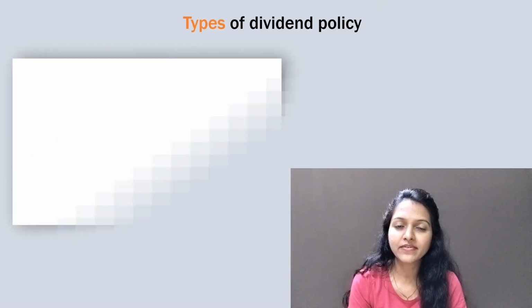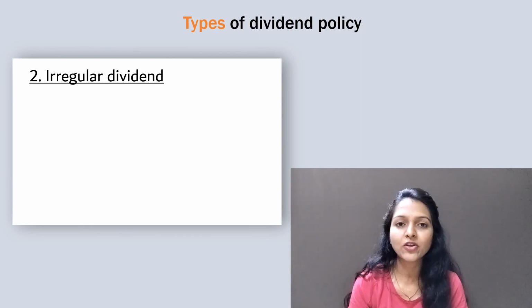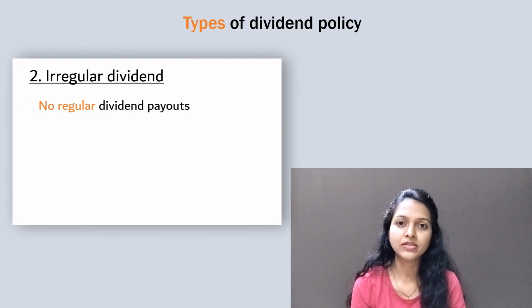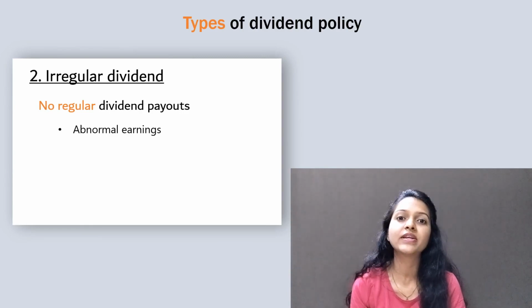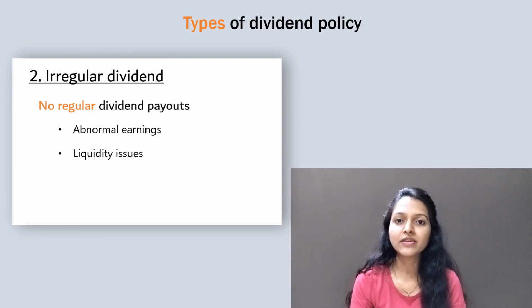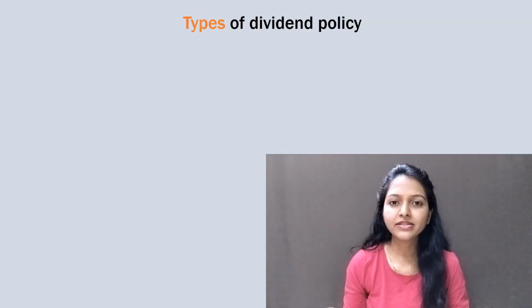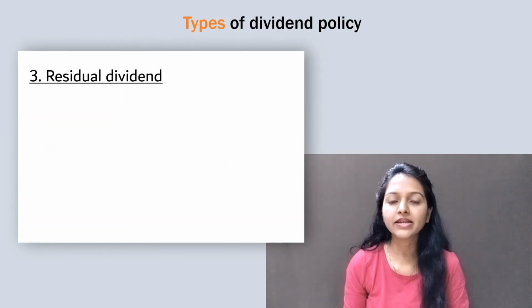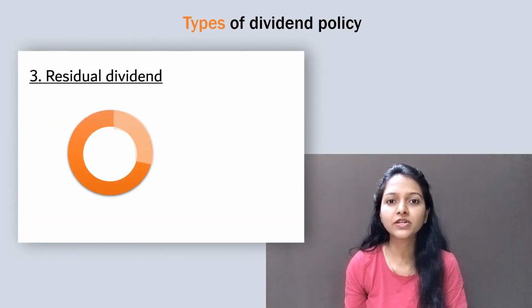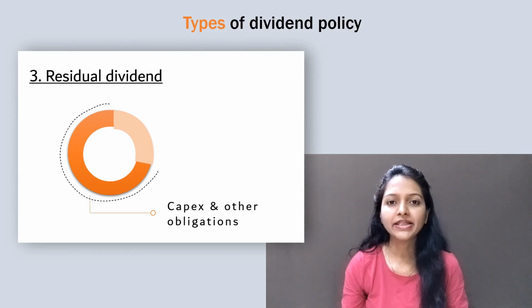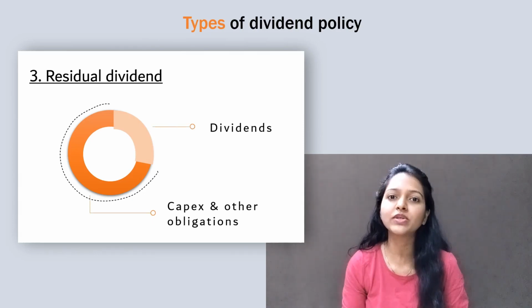Second is irregular dividends. In this type, companies cannot pay regular dividends to their shareholders. There can be various reasons, like they have abnormal profits or face liquidity issues. In other words, shareholders in such companies cannot expect regular dividend payments periodically. Next is residual dividend. Under this category, companies use their profits first for capital expenditures and then pay the remaining amount as a dividend to their shareholders.